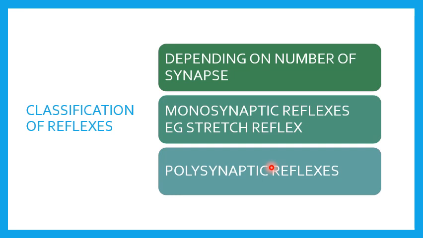Withdrawal reflexes are polysynaptic reflexes. Whenever there is a withdrawal reflex, that is a clear hint of polysynaptic reflex.